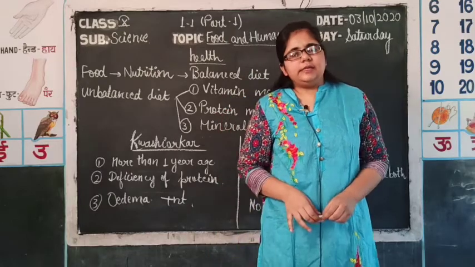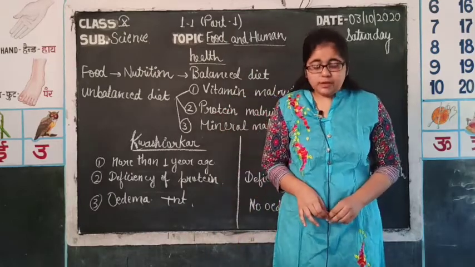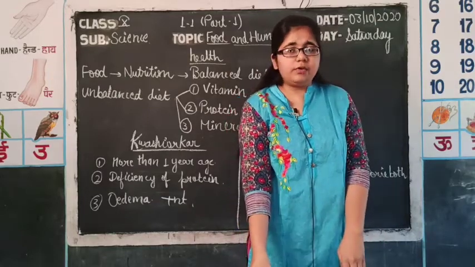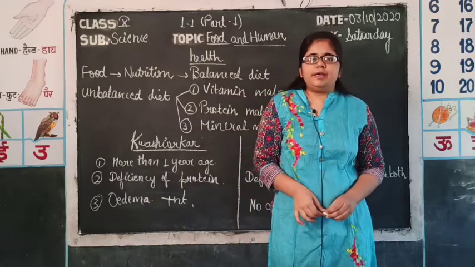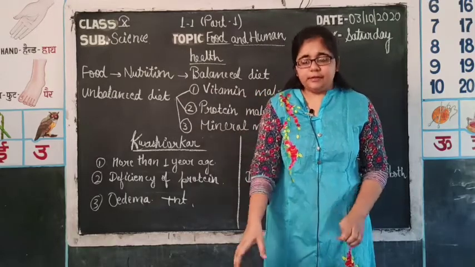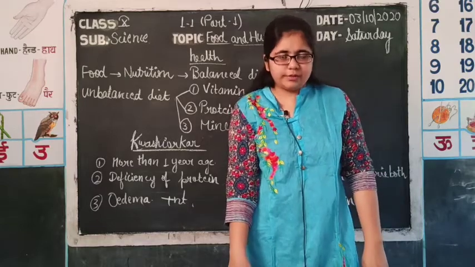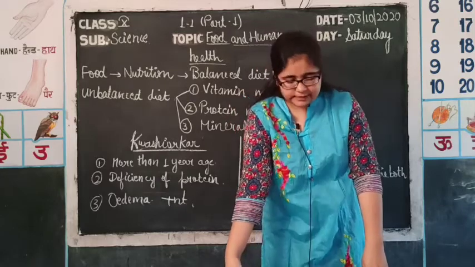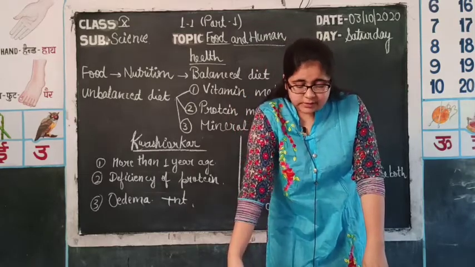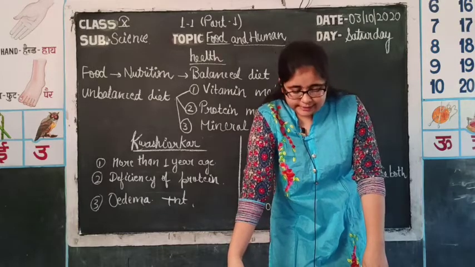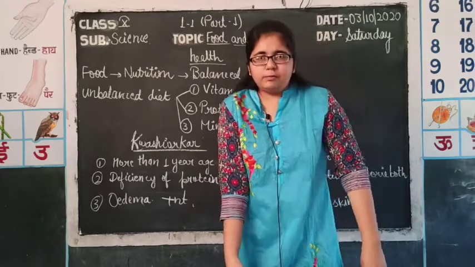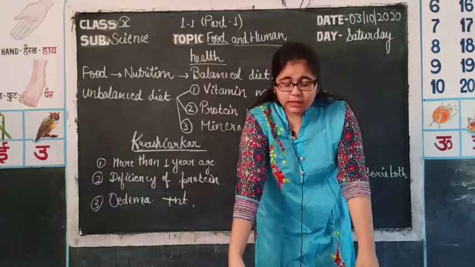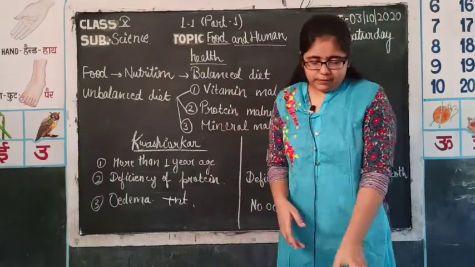The name of vitamin C in biology is ascorbic acid, and its deficiency causes scurvy. This is a disease of the gums. If vitamin C is deficient in our diet, then there will be bleeding from gums and appearance of spots on the skin. Sixth one is vitamin D, which is also known as calciferol. The disease which occurs due to deficiency of vitamin D is rickets. These are disorders of the bones of the leg. The bones of the leg bend and there is difficulty in the movement of the child.